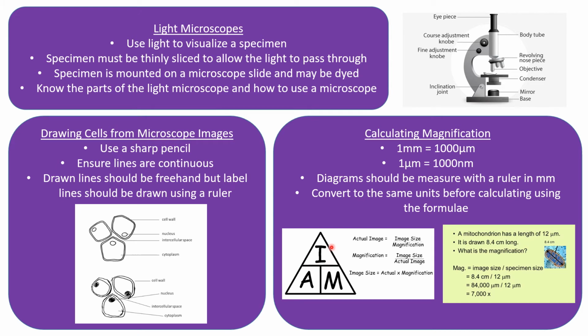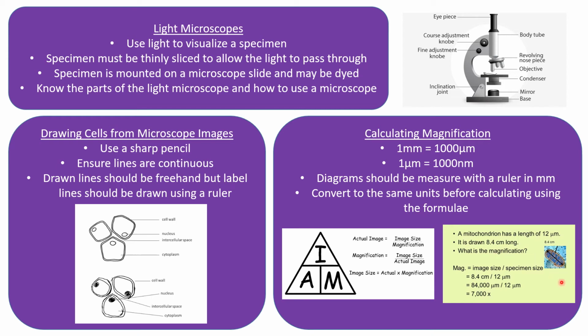So I is the image size, and that's what you would measure with your ruler in millimeters. And A is the actual size, and that's generally given to you in an exam question. So that would usually be given to you in micrometers. The image size you would measure in millimeters, and then you would need to convert it into micrometers. So for example, if your image size was 56 millimeters, that's going to be 56,000 micrometers. We've got an example here.